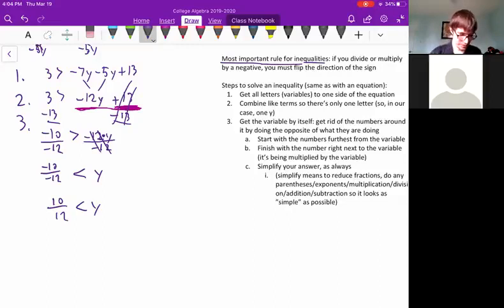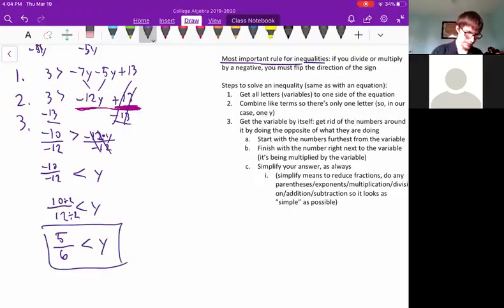Well, we can try 2. They're both even numbers, so we can try dividing by 2. Divide by 2, divide by 2. That gives us, let's see, 10 divided by 2 is 5, and 12 divided by 2 is 6. So you get 5/6 is less than y. Is there anything else we can do? No, it looks like that's a 5 and a 6. There's no way we can reduce that fraction down. It's a positive fraction. So for all intents and purposes, I guess we're done here. We can call it done. So 5/6 is less than y would be our answer.